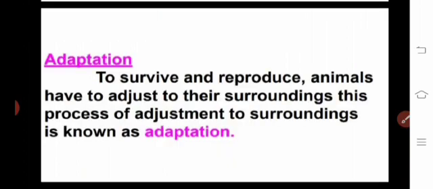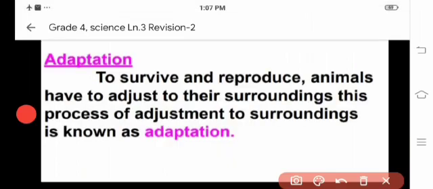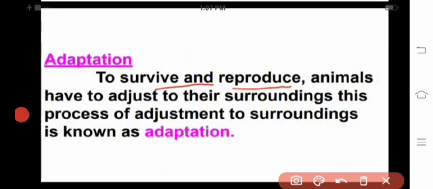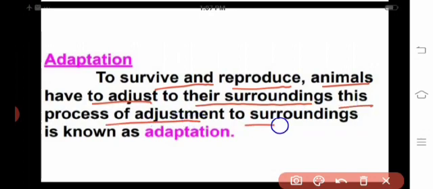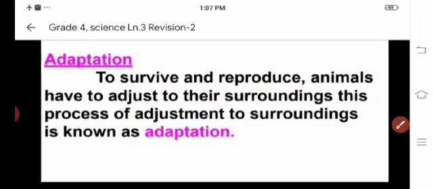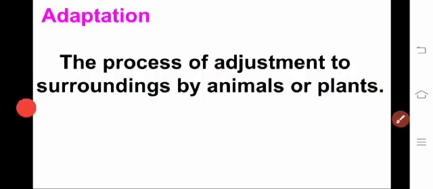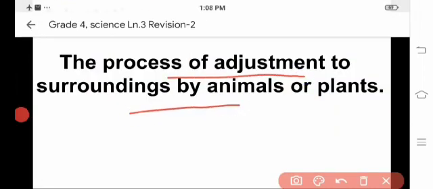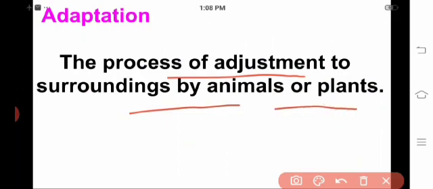What is adaptation? To survive and reproduce, animals have to adjust to their surroundings. This process of adjustment to surroundings is known as adaptation, whether by animals or plants.